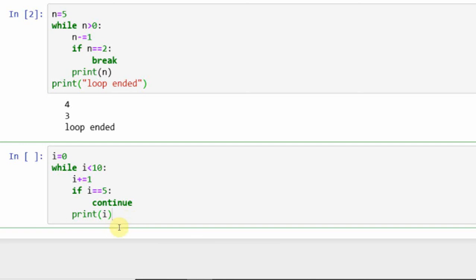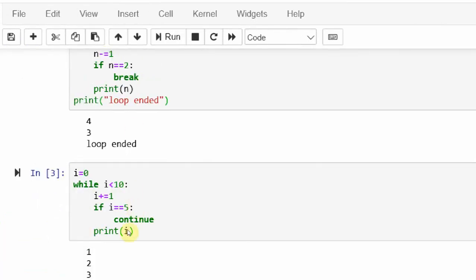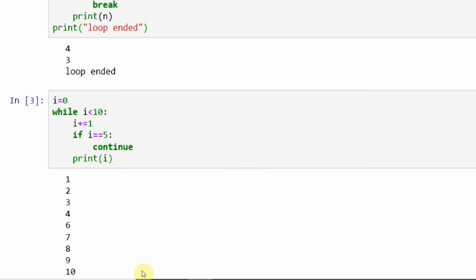Let's see the output here. See here the output. The output here is 1, 2, 3, 4, 6, 7, 8, 9, 10 printed. So only the 5 is not printed. Why is 5 not printed? Because whenever the i value is 5, I have given the statement continue. With the continue statement, we can stop the current iteration. So 5 is not printed. It continues with the next iteration.